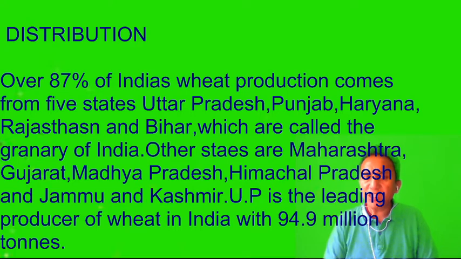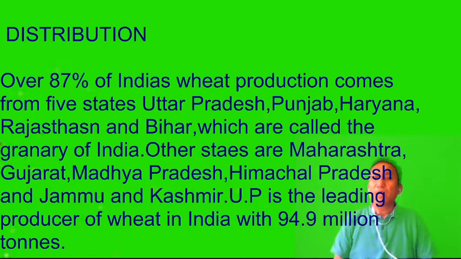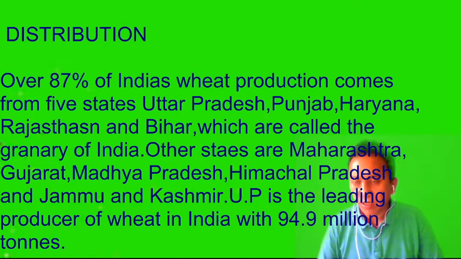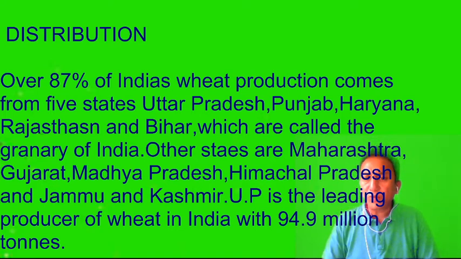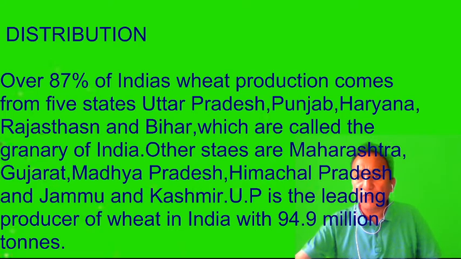Himachal Pradesh and Jammu and Kashmir also grow wheat. Uttar Pradesh is the leading producer of wheat in India with 94.9 million tons of production.